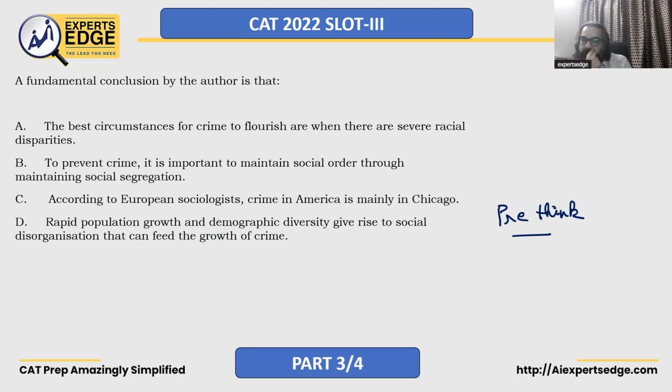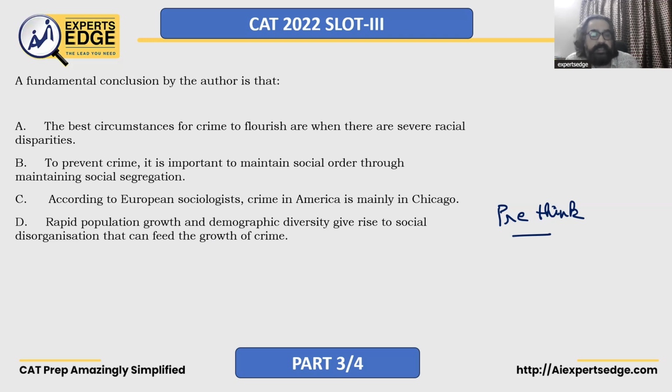B says to prevent crime, it is important to maintain social order through maintaining social segregation. Guys, don't you agree? This is going against the very fabric of the passage. This is saying that if you want to maintain social order, there should be social segregation, which will eventually lead to social disorganization, which will lead to a higher amount of crime. We can't say that this will help crime. C says, according to European sociologists, crime in America is mainly in Chicago. We had mentioned Chicago. We spoke about Chicago, Pittsburgh, and Detroit being the hub where industrialization was increasing. But the passage nowhere mentions that crime in America is mainly in Chicago. That's not mentioned in the passage.